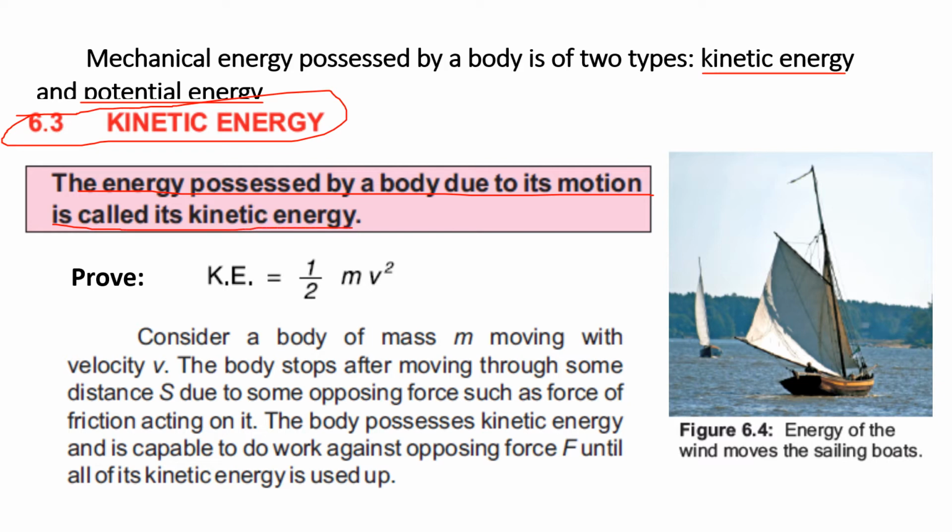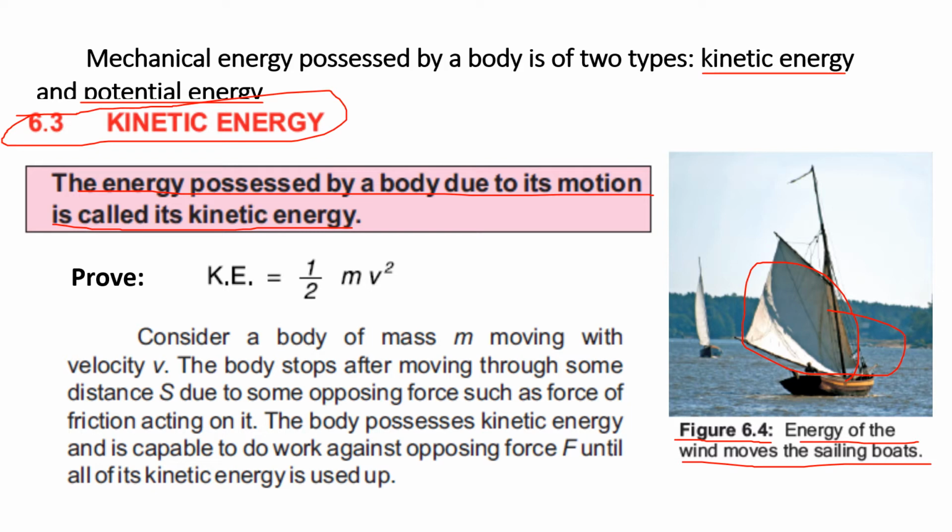If you see figure 6.4, this is a sailing boat that is moving. The energy of the wind moves the sailing boat. So we are getting energy from the wind, and with the help of this kinetic energy, these sailing boats are moving, right? So this is an example of kinetic energy.